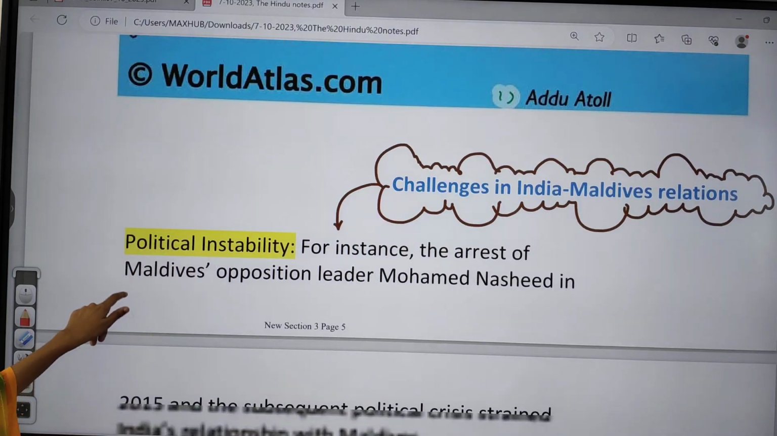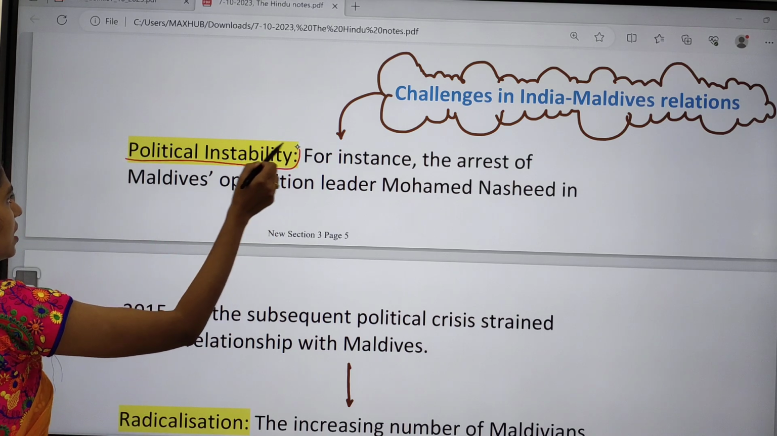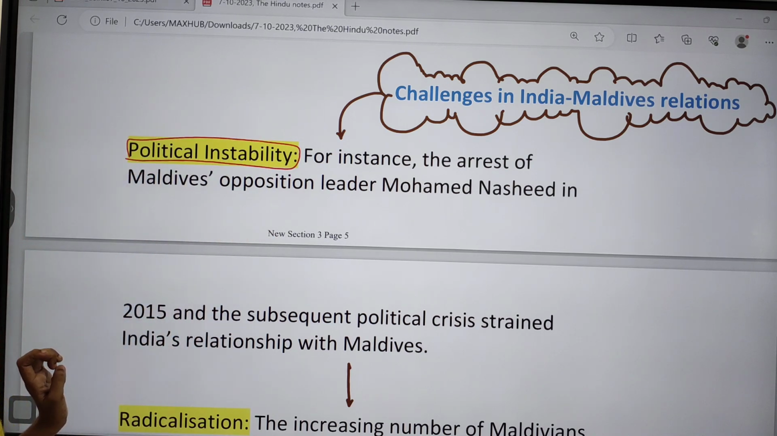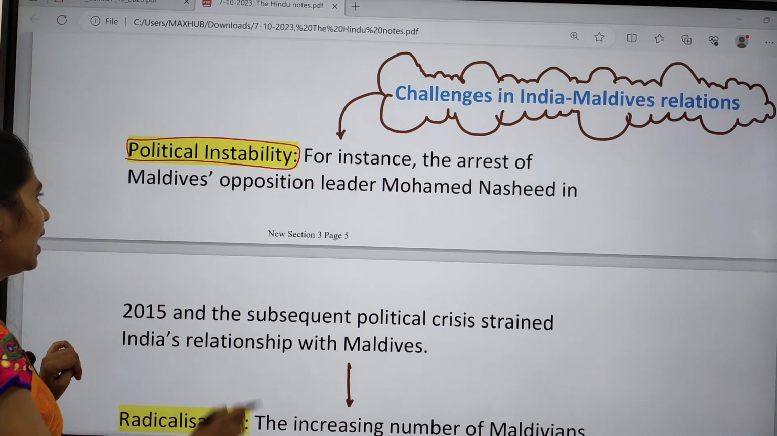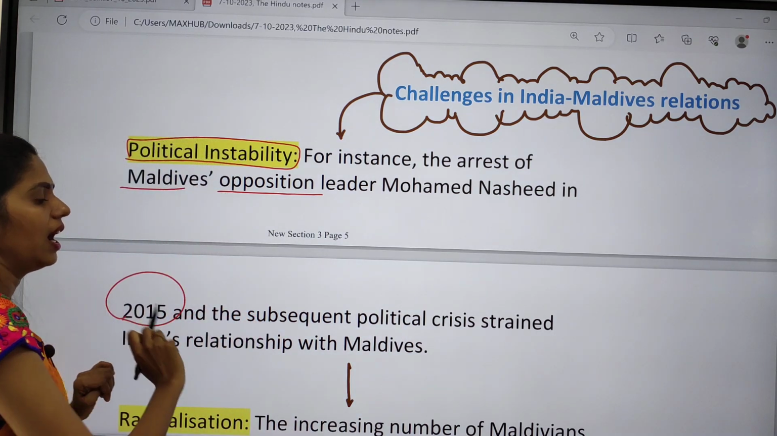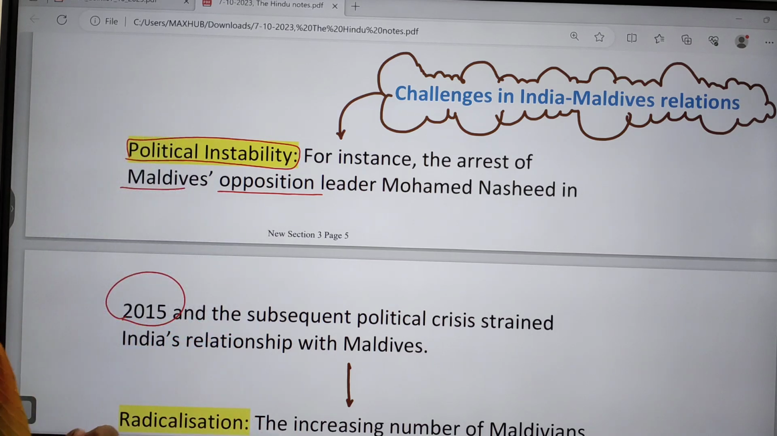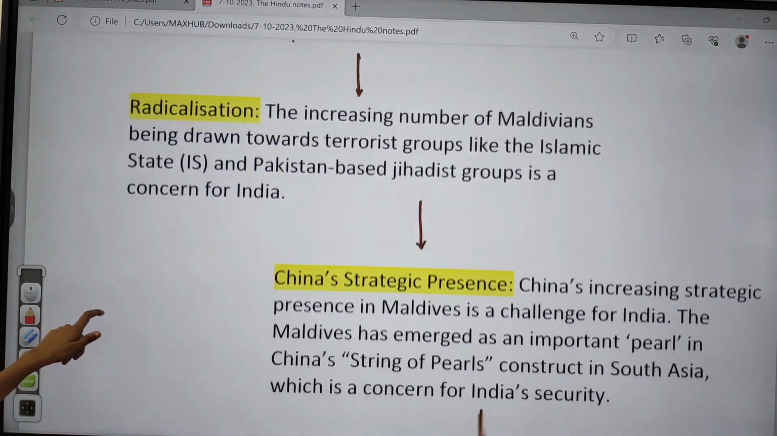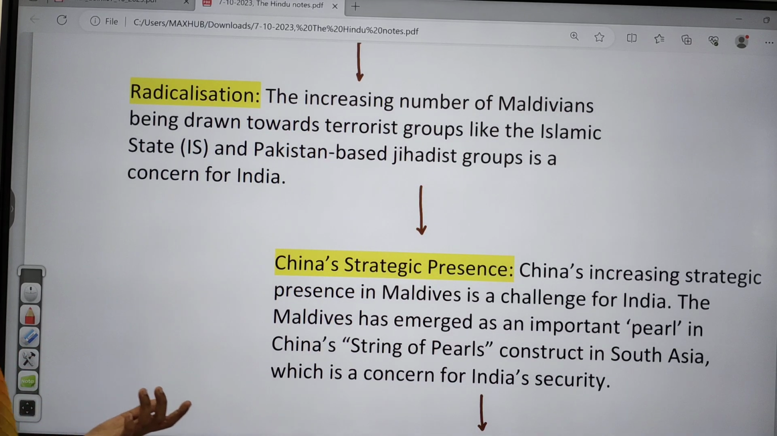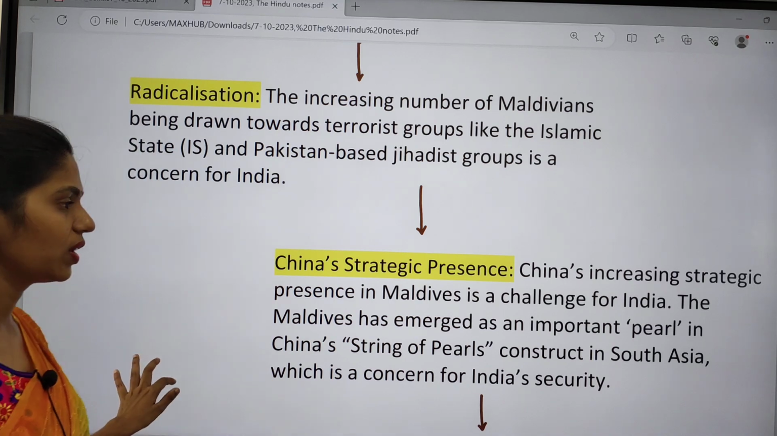If you are talking about the challenges in India-Maldives relations, the first and foremost challenge is political instability. There is no stability in the political relations between India and Maldives. For example, there was the arrest of Maldives opposition leader Mohamed Nasheed in 2015, and because of this, subsequent political instability arose. And there is also radicalization. A number of Maldivians are joining terrorist organizations or groups like Islamic State and even Pakistan-based jihadist groups, and they are trying to attack India. So this is also a cause of concern.